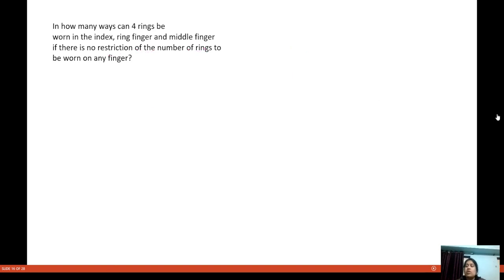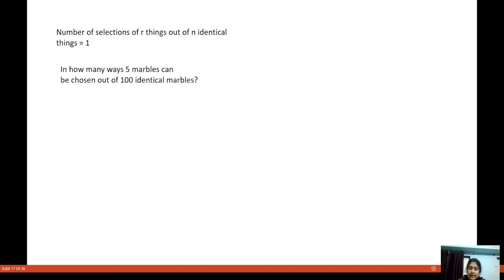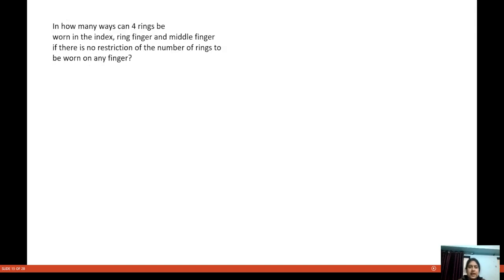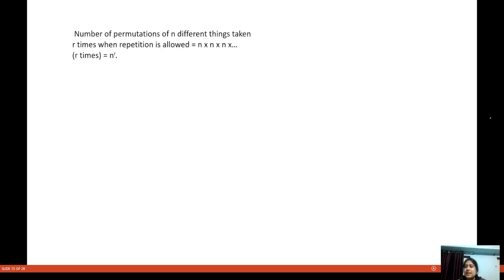So you have to understand how many places are to be filled and how many arrangements have to be made. In the earlier question, we were talking about the number of permutations of n different things taken r at a time when repetition is allowed.